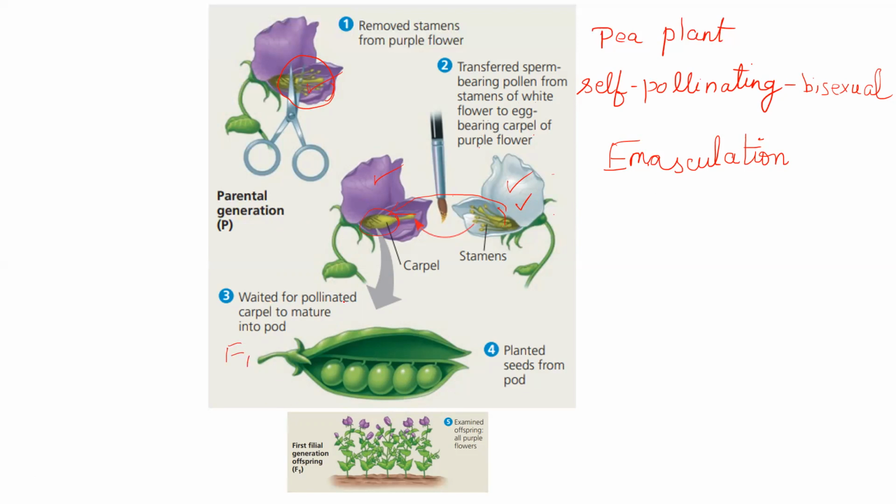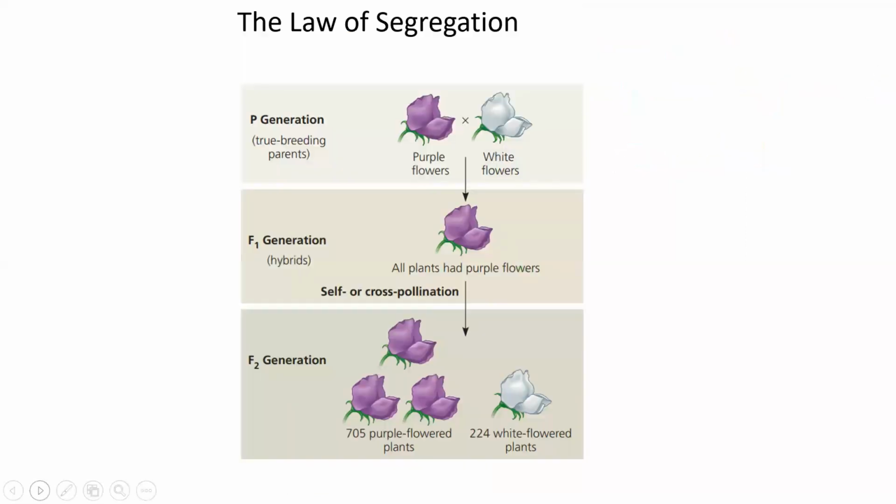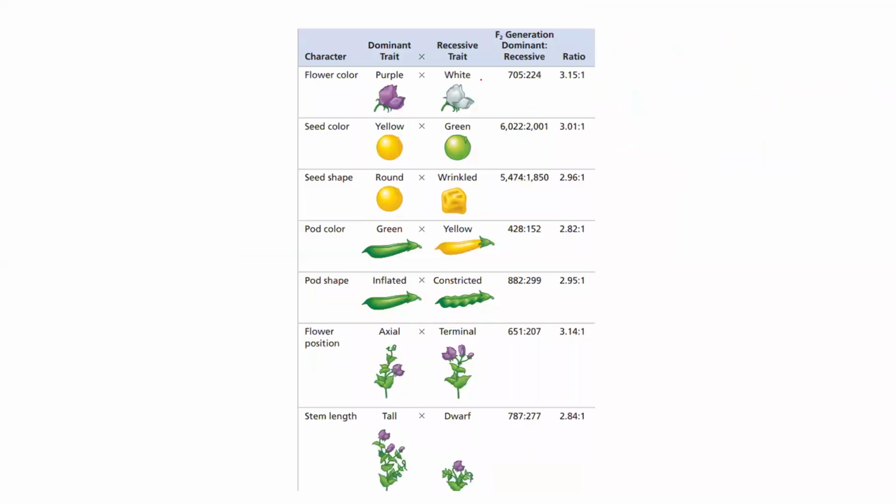We are waiting for the carpel to mature into a pod. What you are going to get is all violet flowers, because the gene that is coding for violet flower is a dominant gene. Since it is a dominant gene, all the progeny, that is, in the first filial generation, were violet in color. So if it is a dominant gene, this is called a pure breeding plant. Pure breeding plant means both genes are the same.